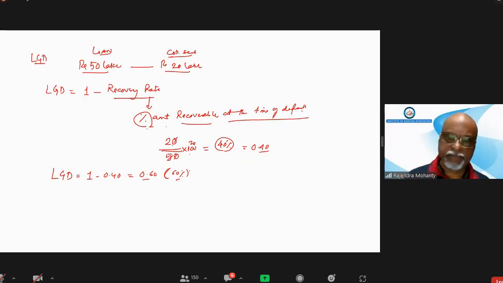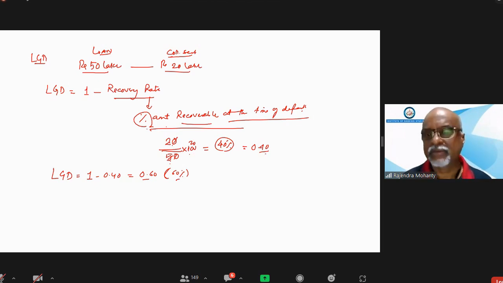When I am explaining, you are absent-minded, you are looking at something else. I have written everything when I was telling: 20 lakh is the collateral, 50 is the loan amount. I am converting into percentage. So 40% is 0.40. So LGD becomes this much.